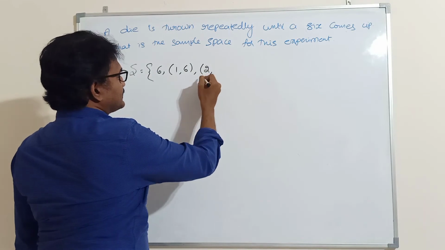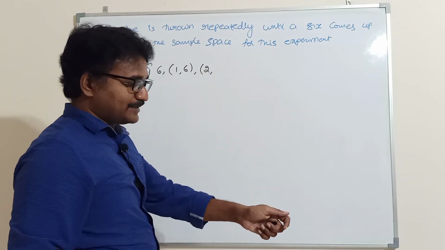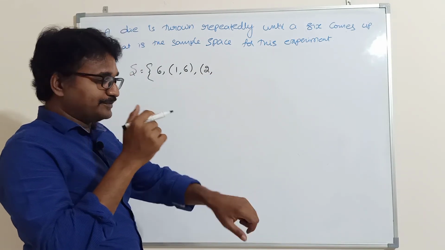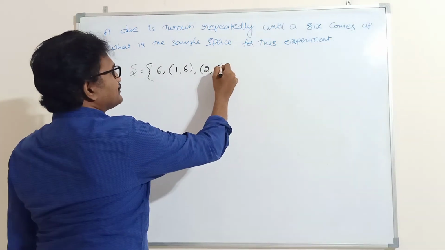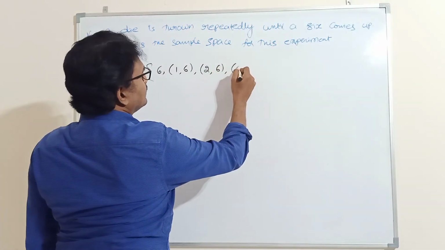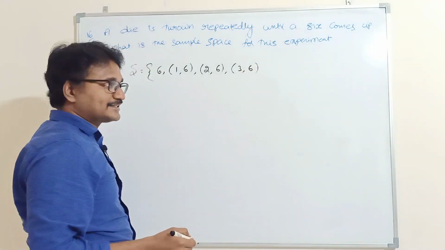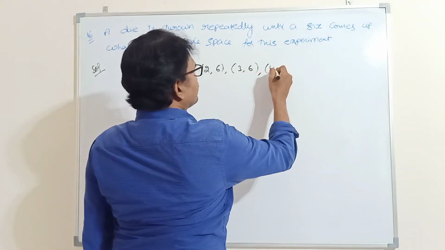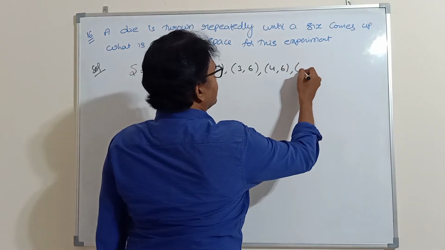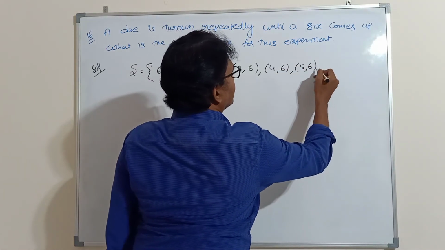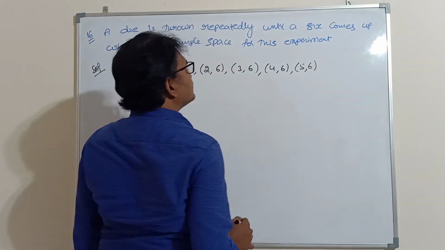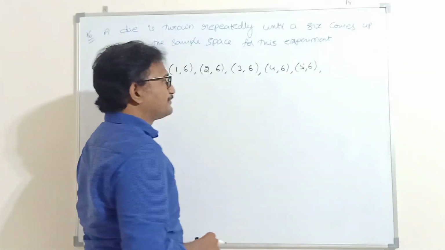If in the first attempt you get 2, in the second attempt there is a chance to get 6. Or if in the first attempt you get 3, 4, or 5, in the second attempt there is a chance to get 6. This much only.